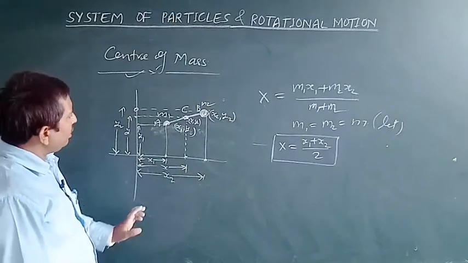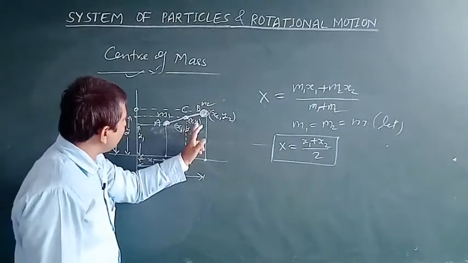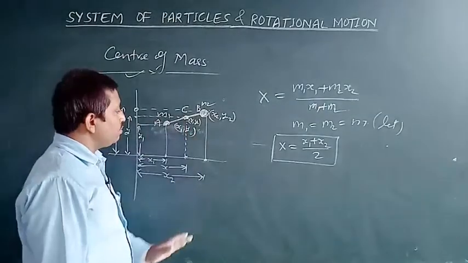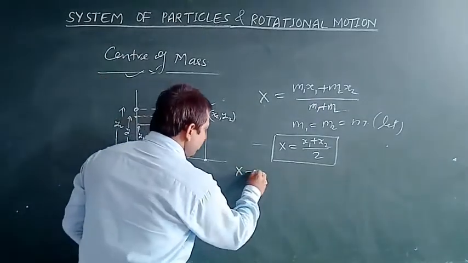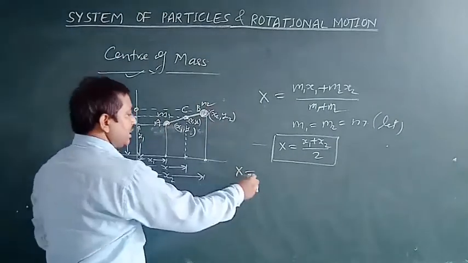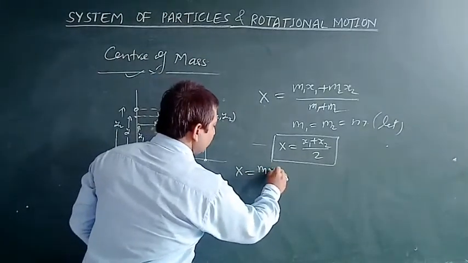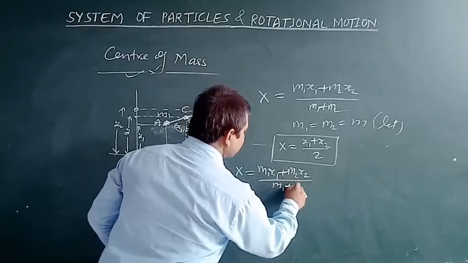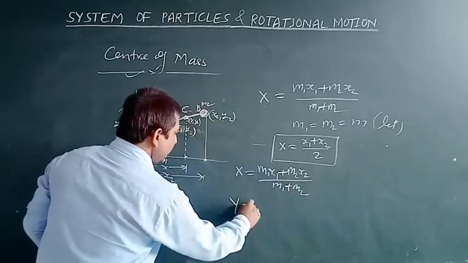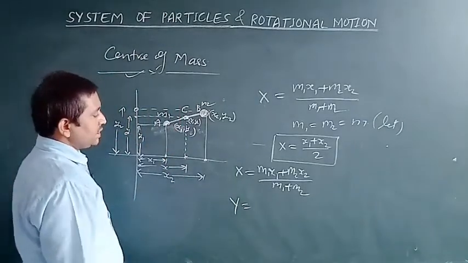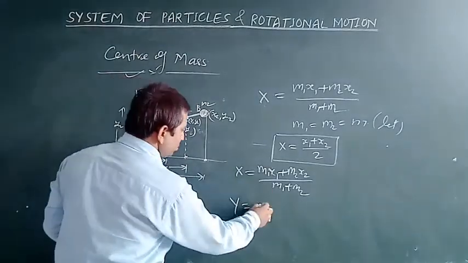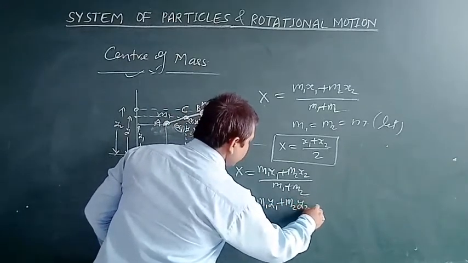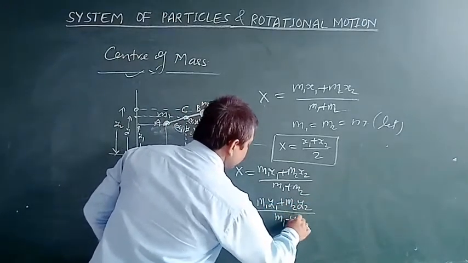So if we find the value of x and y in terms of the masses of both objects, x can be expressed as m1 x1 plus m2 x2 by m1 plus m2, and y, the coordinate of this center of mass on the y-axis, is equal to m1 y1 plus m2 y2 by m1 plus m2.